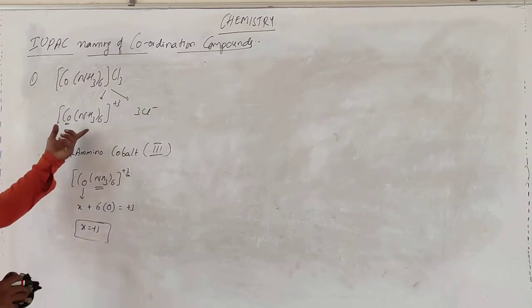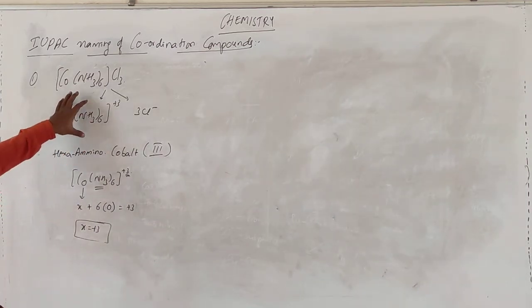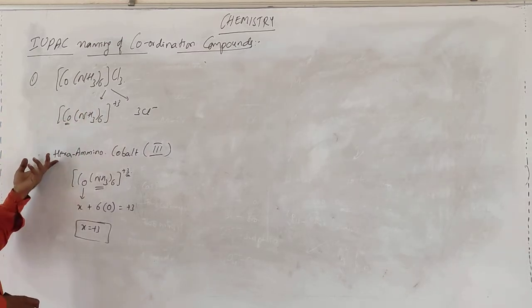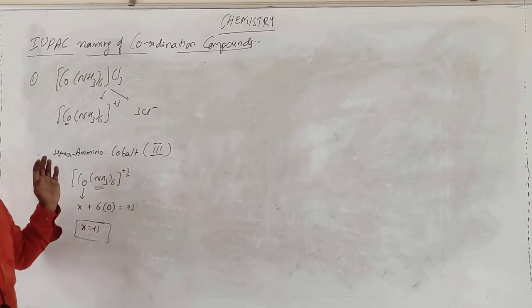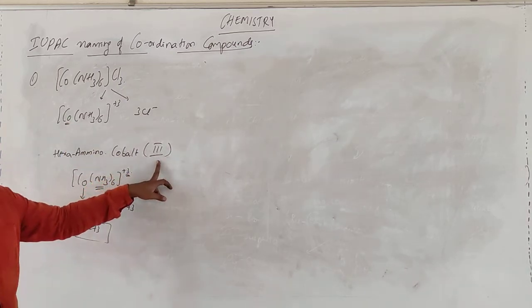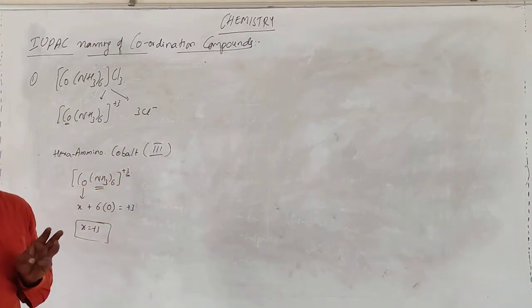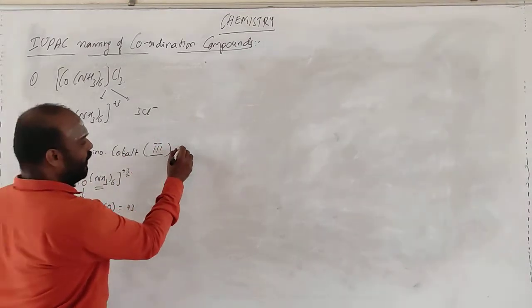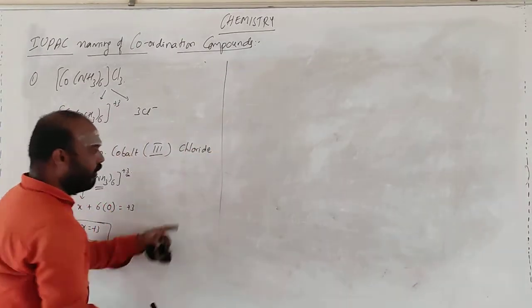Clear? So going for the positive species, you have the coordination entity. In the coordination entity you take the ligand. How many are there? Six are there. So first it is hexaammine. Next cobalt, and then the oxidation state of cobalt. The cobalt oxidation state is 3, and you write it in terms of Roman numerals. And this one is chloride.